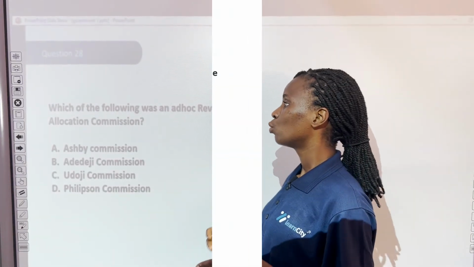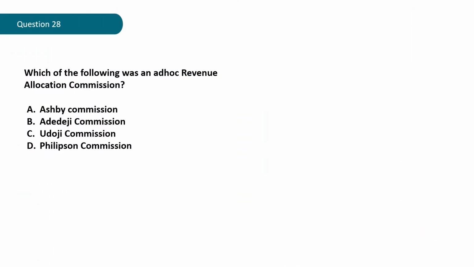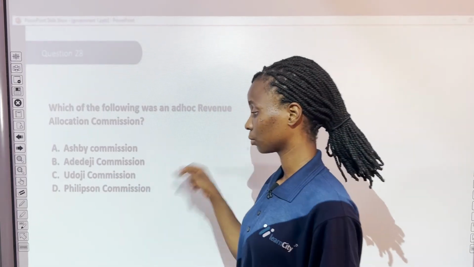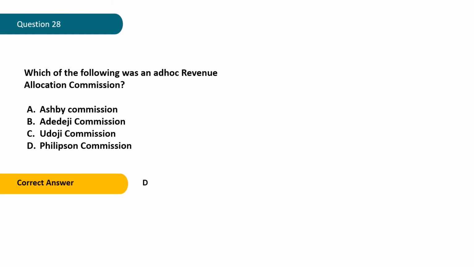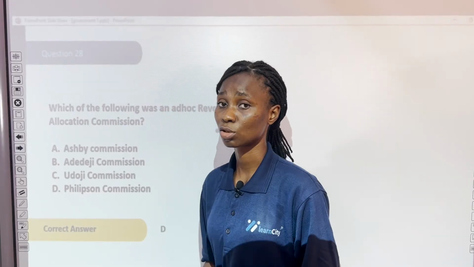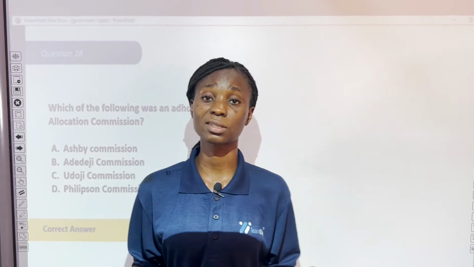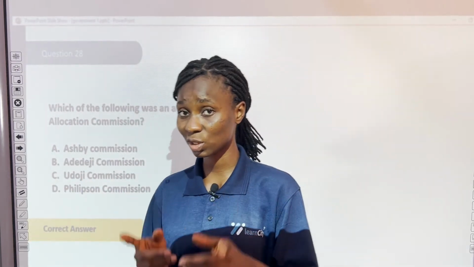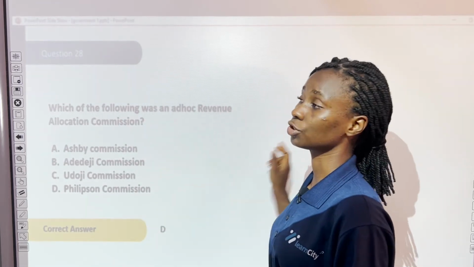Question 28. Which of the following was an ad hoc revenue allocation commission? A. Ashby Commission, B. Adedeji Commission, C. Udoji Commission, and D. Philipson Commission. What do you think the correct answer is? Well, the correct answer is D. Philipson Commission, and you can find this in the fiscal policies. We have the Philipson Commission. In the real sense of it, there is nothing like the Udoji Commission.